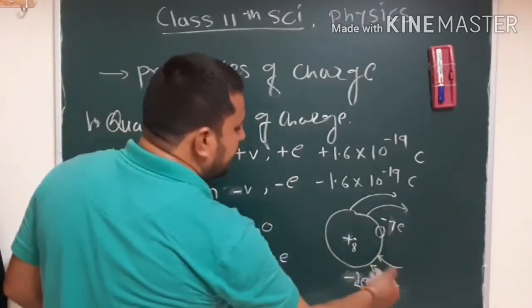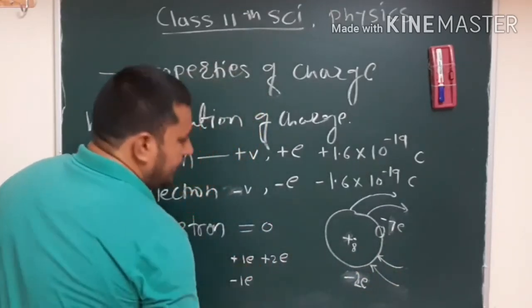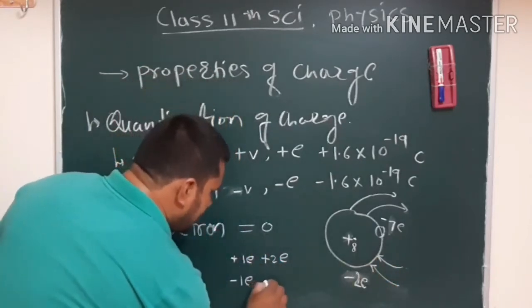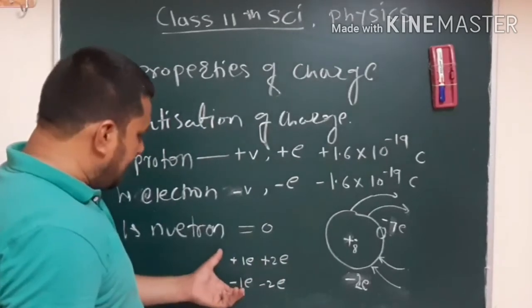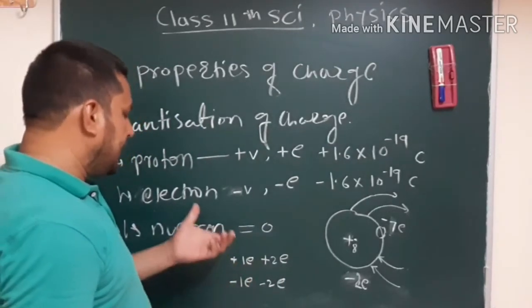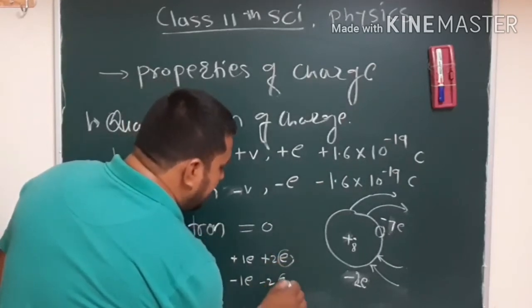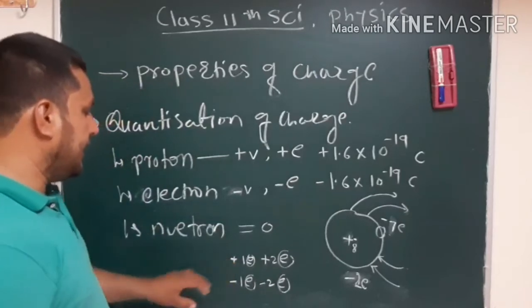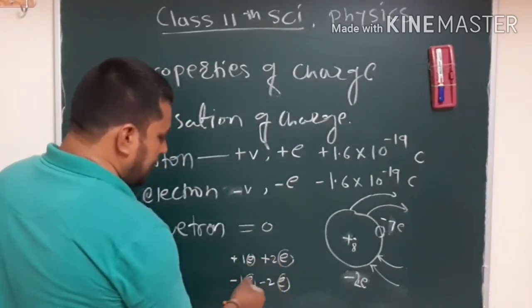Similarly, when we are receiving an electron, the net charge is minus 1e, and after adding 2 electrons, it becomes minus 2e, isn't it? So here we observe that this e means elementary charge. And these 1, 2, minus 1, minus 2 are integer values.